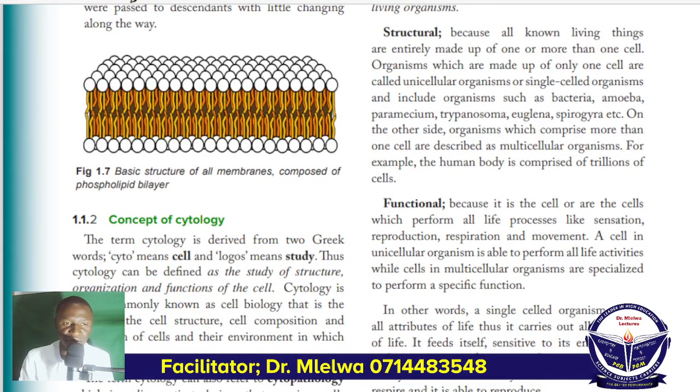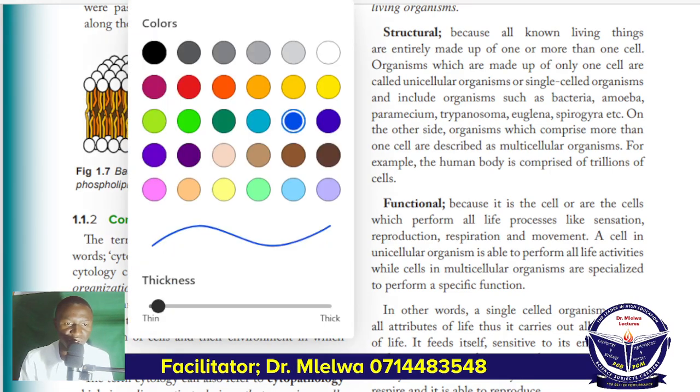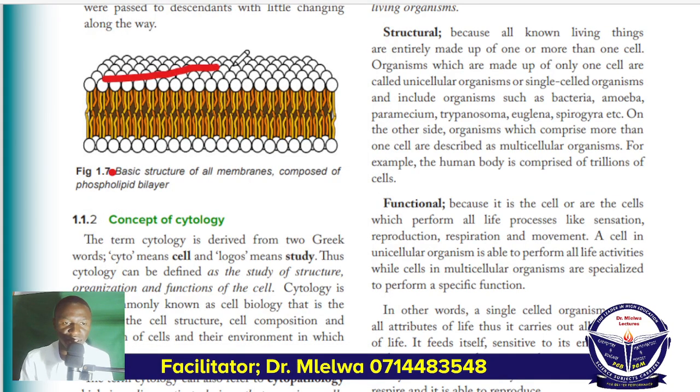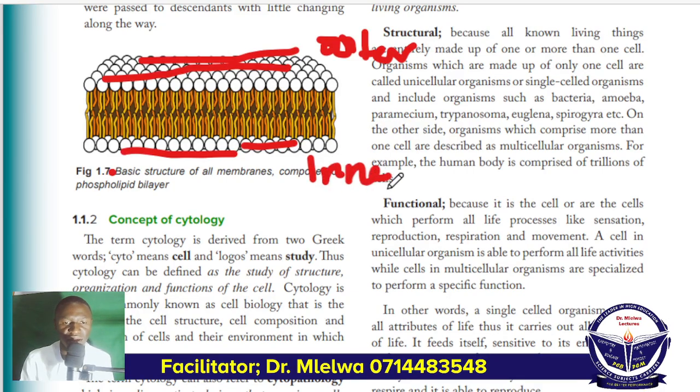Now this is the phospholipid layer which I was explaining earlier. I can change my color here and change the thickness so that we can look at this diagram well. Looking at this diagram, you will see there is one side of the layer, which is this one, and then there is another side of the layer. This might be, let's say, the outer side of the cell, and then this might be the inner side of the cell. And for all cells, if it is an organelle, this might be the outside of the organelle, and this is the inner side of the organelle.